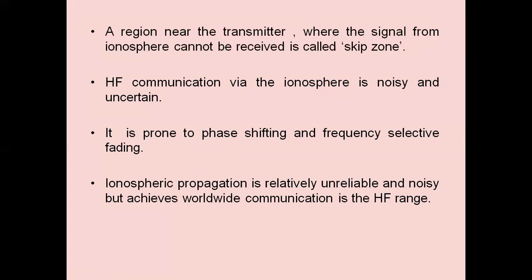So electromagnetic waves in the frequency range from 1.5 megahertz to 30 megahertz are returned back to the Earth from the ionized region in the upper atmosphere called the ionosphere. This type of propagation we are calling ionospheric propagation or sky wave propagation.